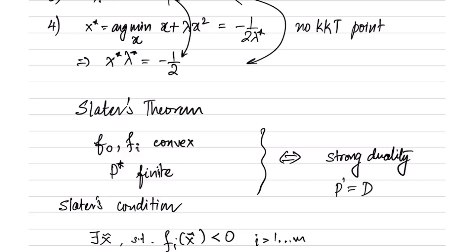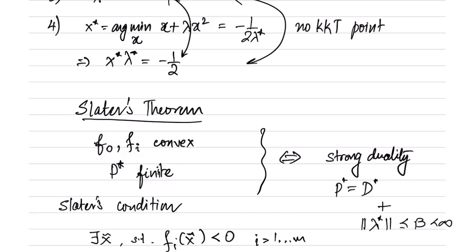So P equal to D, P star equal to D star, and also they imply that the optimal lambda star is bounded. So the norm of the optimal lambda star is bounded by something which is finite. Okay, so this is called Slater's theorem. Slater's theorem is very useful in determining which convex optimization problems will have strong duality.